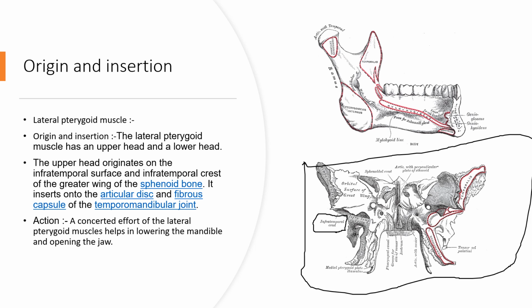and here is the origin of the lateral pterygoid muscle. Okay, and the upper head originates on the infratemporal surface and the infratemporal crest of the greater wing of the sphenoid bone. It inserts onto the articular disc and fibrous capsule of the temporomandibular joint. Okay, and as for action, a concerted effort of the lateral pterygoid muscle helps in lowering the mandible and opening the jaw.